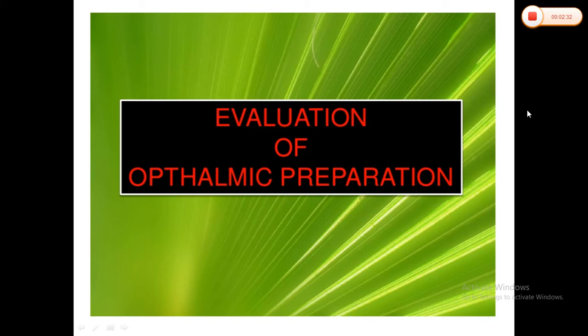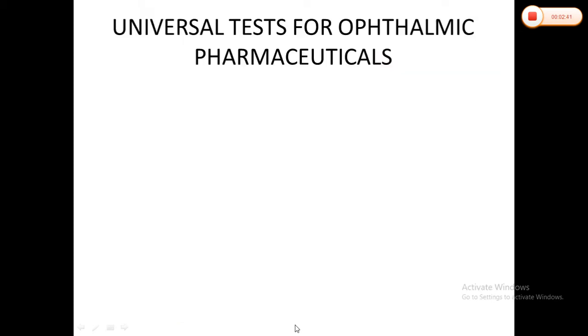So, what are the universal tests for ophthalmic pharmaceuticals? There are four basic tests that have to be carried out for all ophthalmic formulations, like solution, suspension, ointment, or any other. The first is description. This particular test is often called appearance or specifications. It is basically a qualitative description of the ophthalmic pharmaceutical.